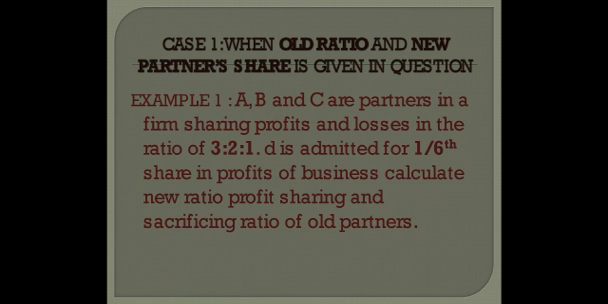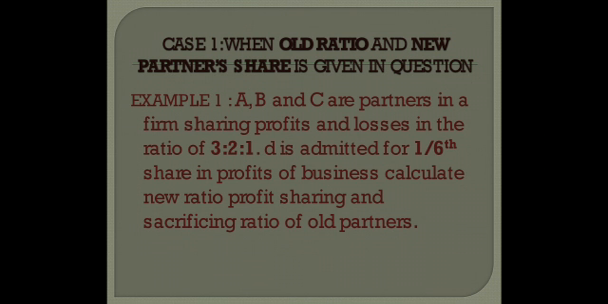Children, it will be done in 3 cases. Three different cases are there which we will be covering, and in each case the method of calculating is different. So we have to do it very carefully, and we need to learn how to identify which method to use to solve the question. Case 1. When old ratio and new partner share is given in the question. So children, the identification trick is that the question will offer you old ratio plus the new partner share. Nothing else will be mentioned in that.